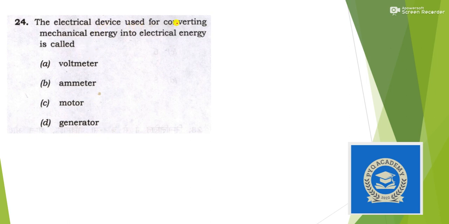Next, the electrical device used for converting mechanical energy into electrical energy. Again this is a question directly from NCERT. So what is the question asking? Suppose there is a device and you put mechanical energy as input and you get electrical energy as output. You know that to start a generator you have to revolve this handle, and after that the generator starts and it will produce electrical energy.